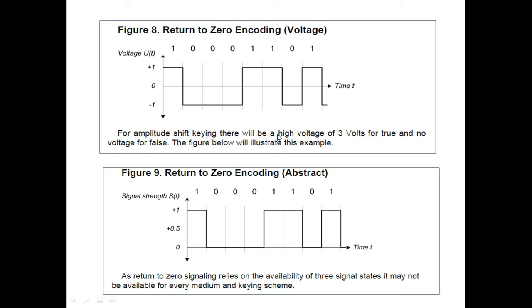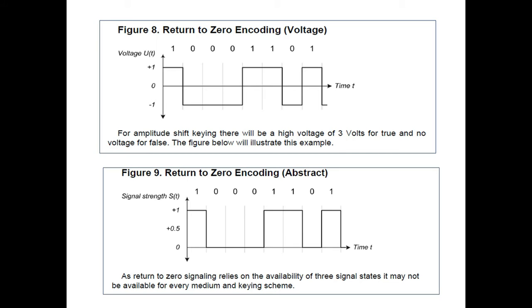Then here is the bipolar. Actually this is the bipolar return to 0 encoding. Bipolar means there are two poles. The positive pole is indicated by logic 1. Once the transition happens, your voltage level changes from plus v to minus v.